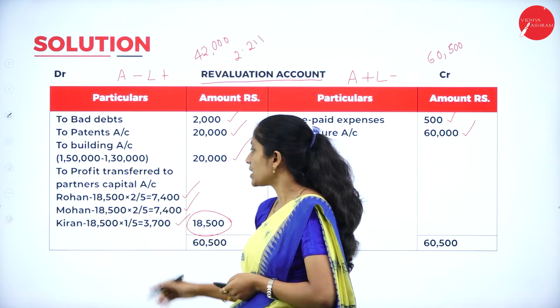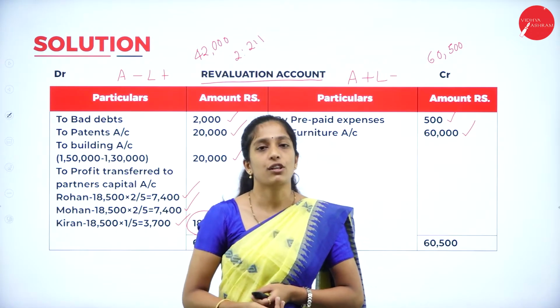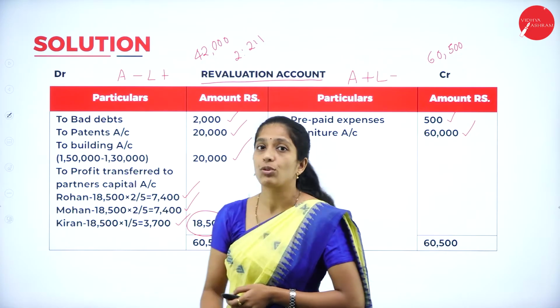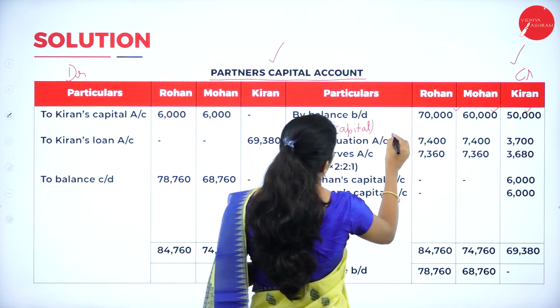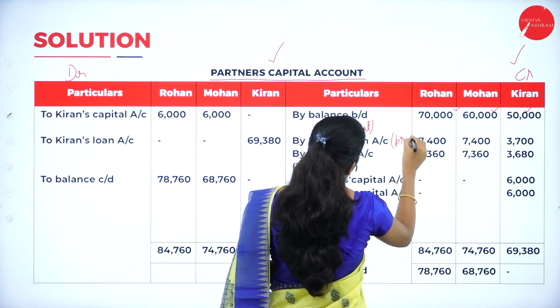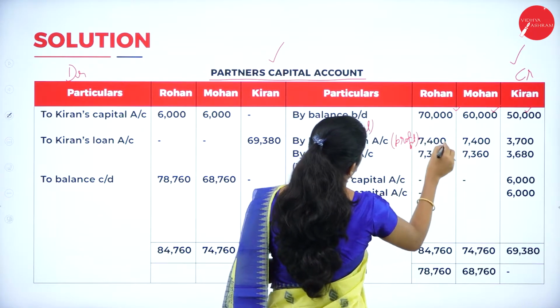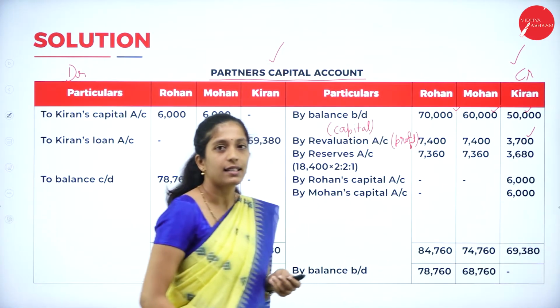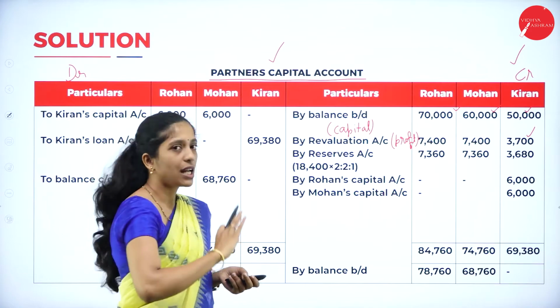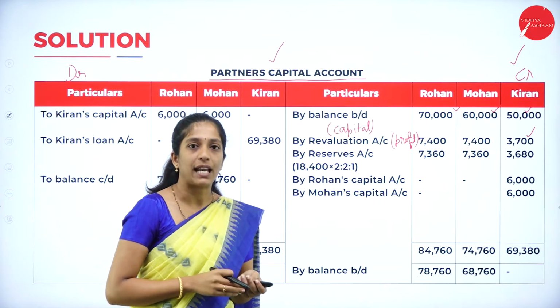So profit of how much? 7,400, 7,400 and 3,700. So by revaluation account, what is it? It is profit. So 7,400, 7,400 and 3,700. So we have transferred the revaluation account balance.